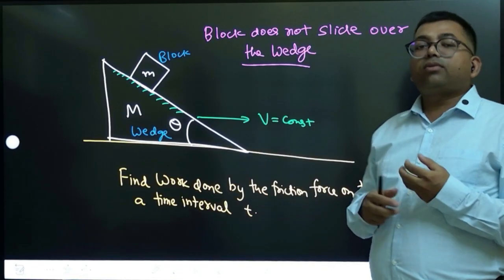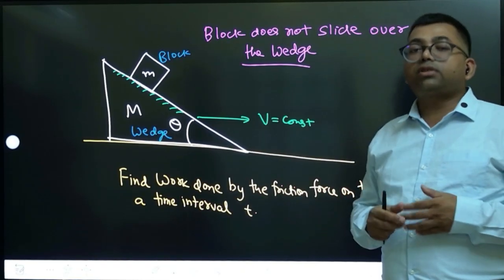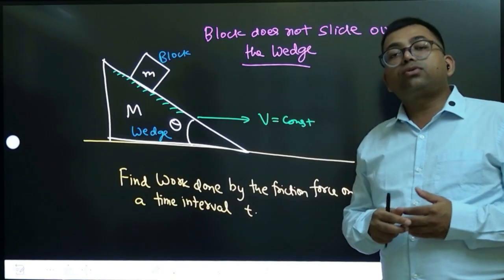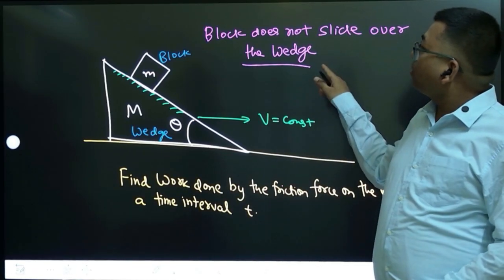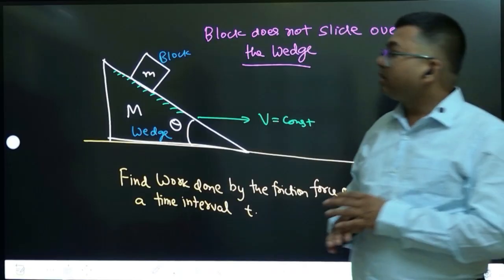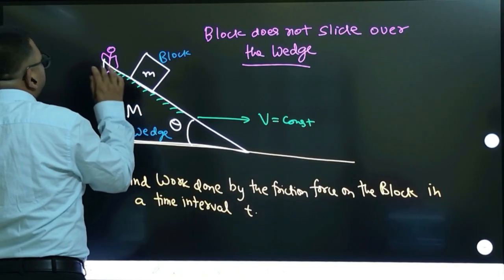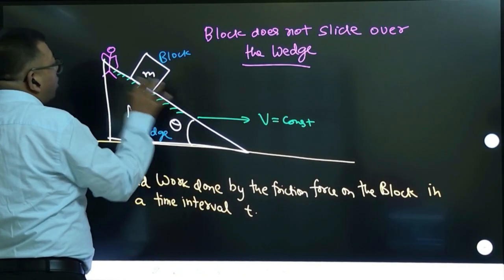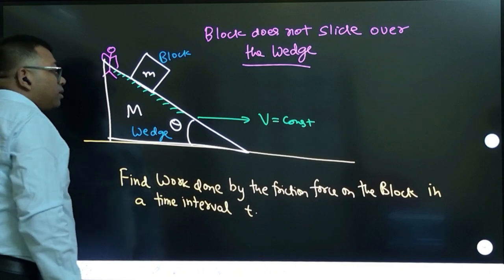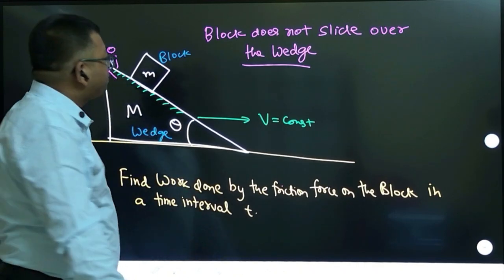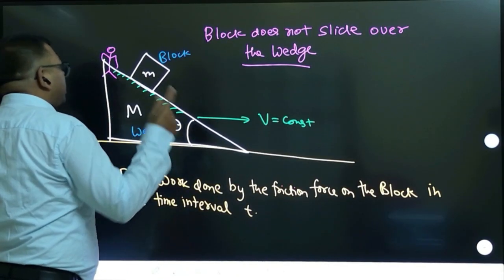Now this question involves a fundamental idea. Remember, whenever you have to study relative motion, the observer should be standing on that frame of reference. Because they have given no relative motion with respect to the wedge, the observer should be taken here. This observer does not see the block moving, because the observer and the block together are moving with the same speed. So with respect to this observer, the block is at rest.